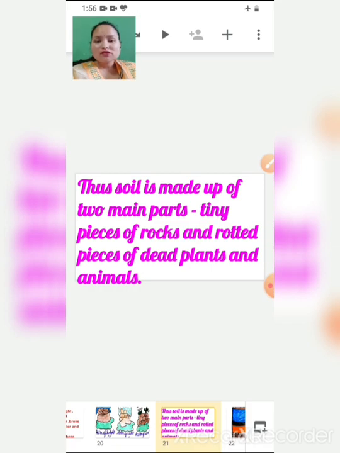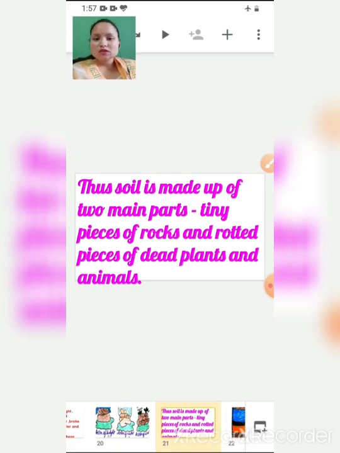So children, you all must have noticed that all soil is not the same, right? The color of the soil is different from each other. Some soil is red, some is black, some is dark brown, light brown. Not only the color, even the texture of the soil is different. Why is the soil different? Because the soil is made from different rocks. That is why the texture and the color of the soil is different.